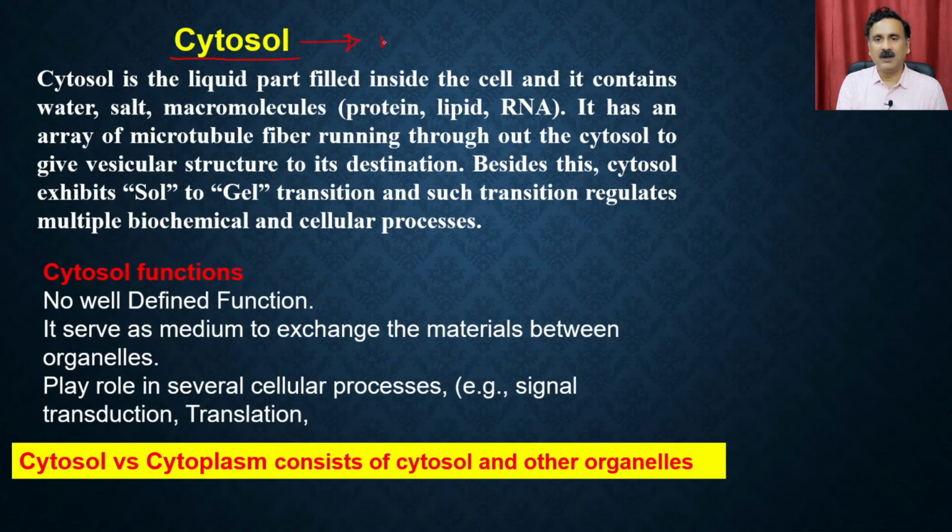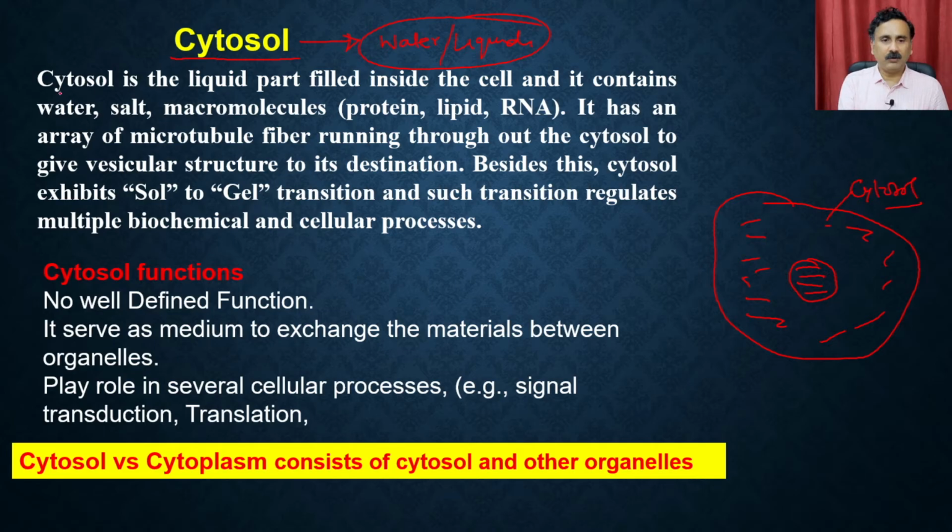Cytosol is nothing but the water or the liquid part present inside the cell. So you see the cell has a nucleus in the center, and in between, whatever you see is called the liquid part, the cytosol. So cytosol is the liquid part filled inside the cell, and it contains water, salt, and macromolecules, which means it contains proteins, lipids, and RNA. It has an array of microtubule fibers running throughout the cytosol to guide the vesicular structures to their destinations.